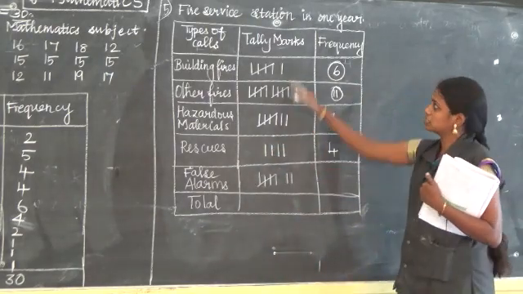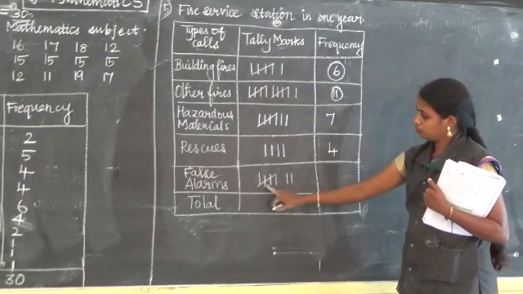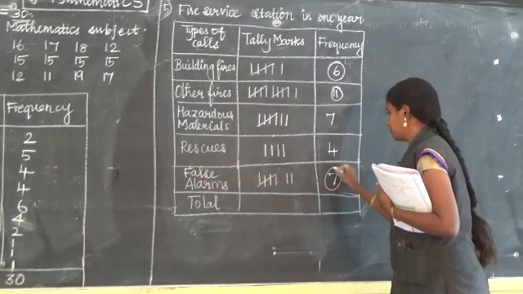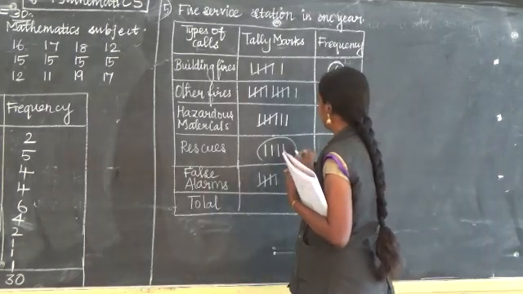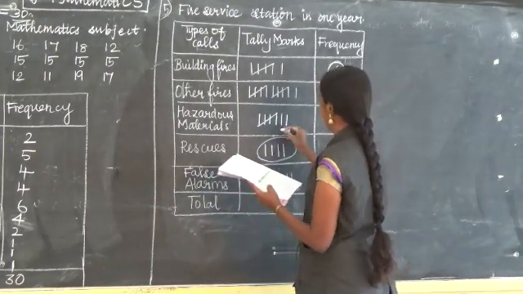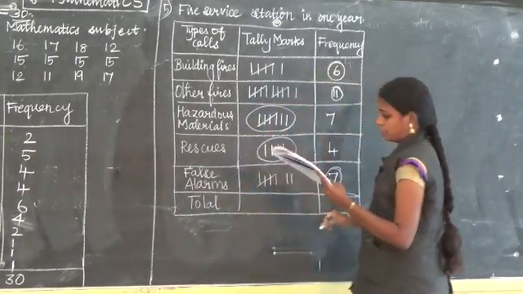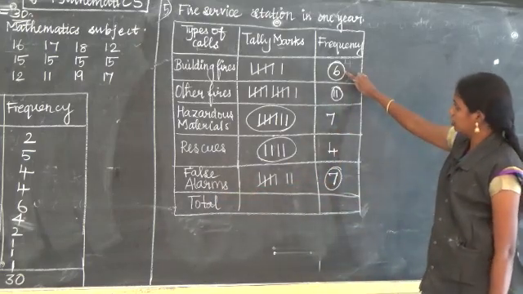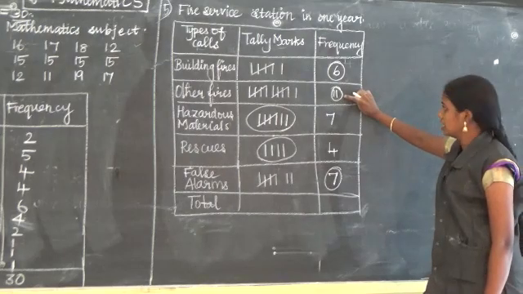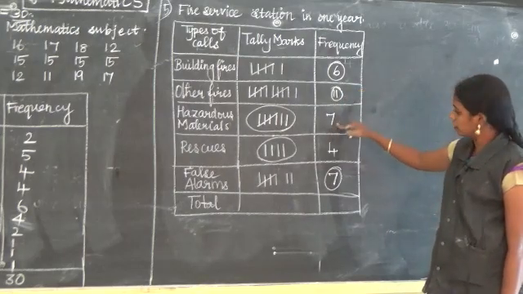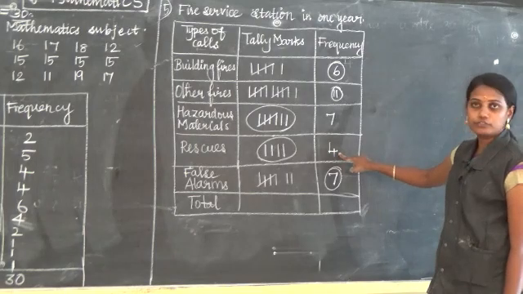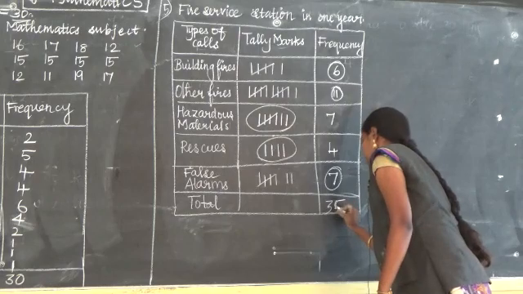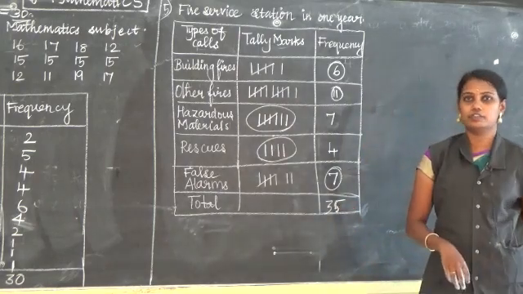You know about false alarms. The tally marks are given: 1, 2, 3, 4, 5, 6, 7. Here write the frequency as 7. So whichever things we filled, encircle them. Then only you will know that this is your answer. Now the total is not given. Fill the total also. 6 plus 11, 17. 17 plus 7, 24. 24 plus 4, 28. 28 plus 7, 35. Total calls are 35.